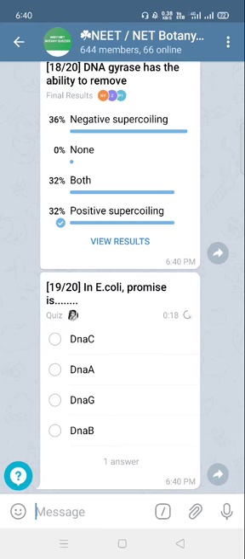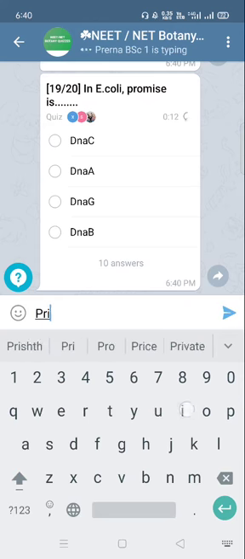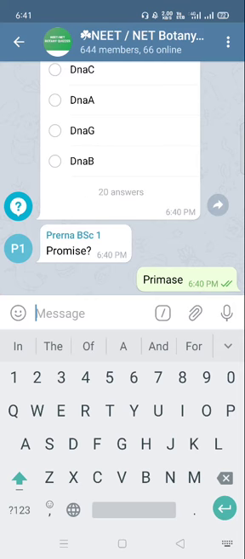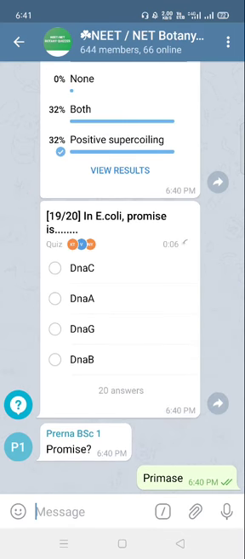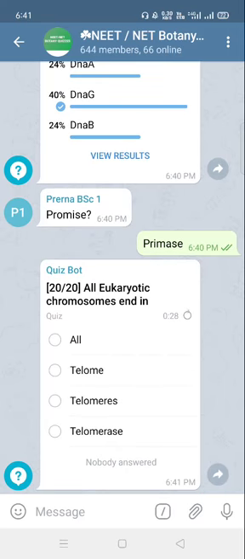This is actually DNA primase, that is DnaG. Again, it is a typo error. Primase is DnaG. All eukaryotic chromosomes end in telomeres, the third option.